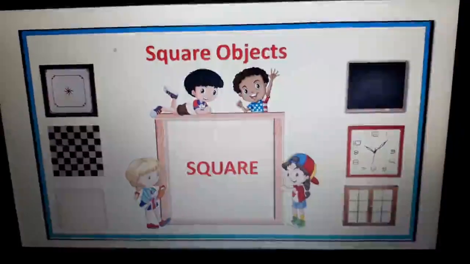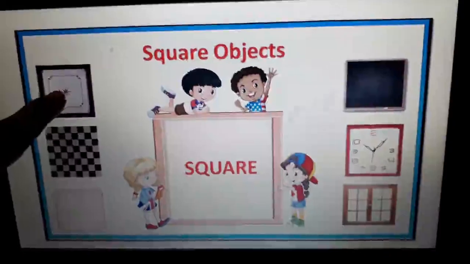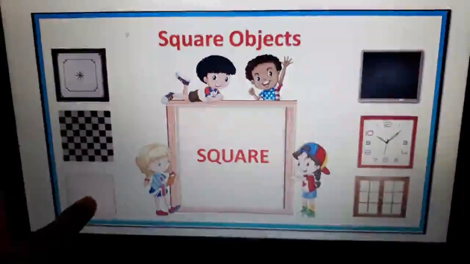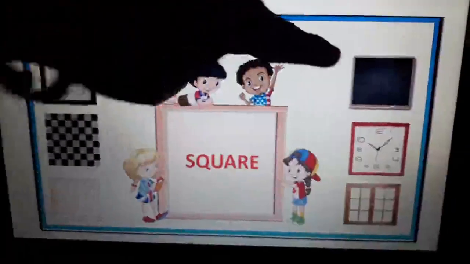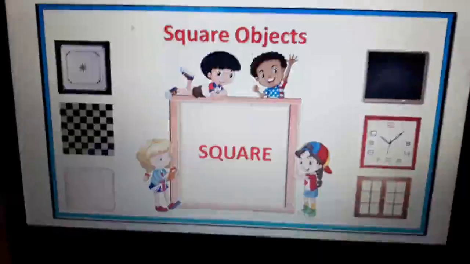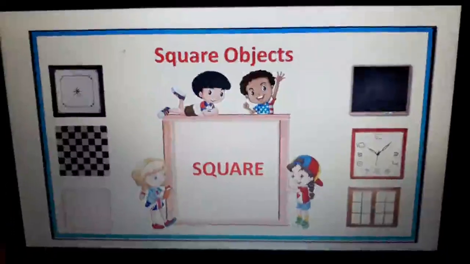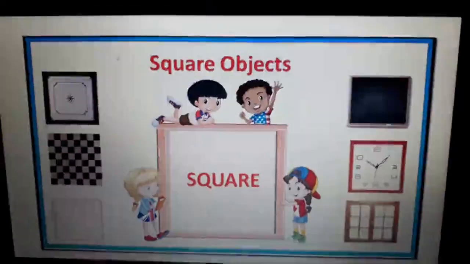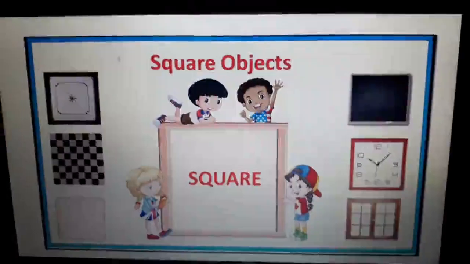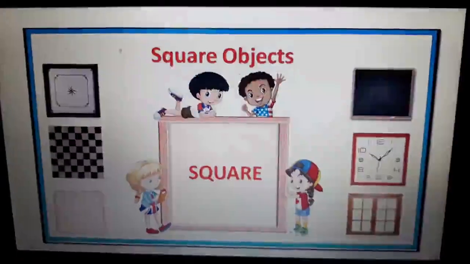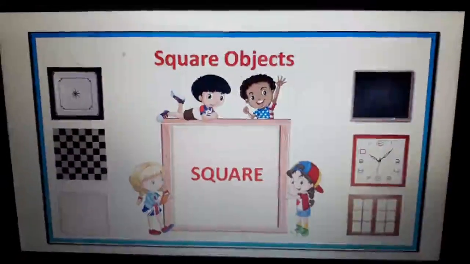Clear? Then again I told you games like carrom board, chess, then your bread slice is again square in shape. Somewhere we have blackboards square in shape. Clock and window we have seen, they are square in shape, isn't it? Wall clocks I'm talking about. Sometimes even the wristwatch we wear on the hand has a square dial.